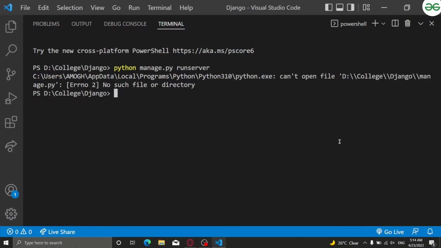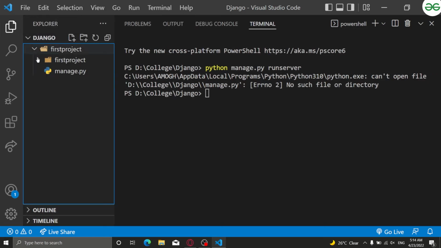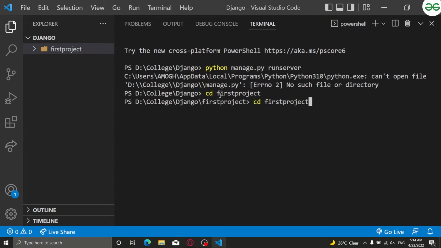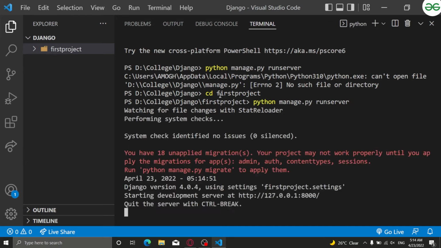No, actually it's written correct, right? Okay, sorry, I just forgot to change the directory. What it says is that I have to go inside this first project. So firstly I have to write cd first project. Inside this first project I will write the same code, python manage.py runserver.